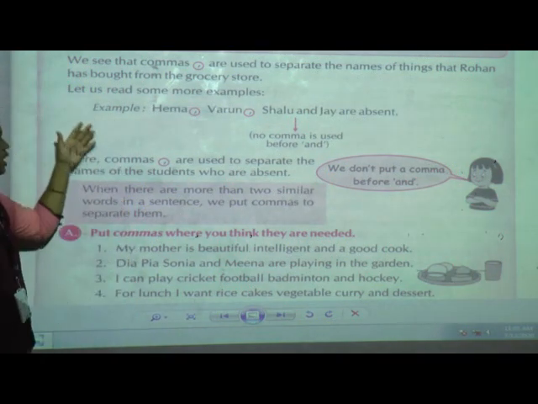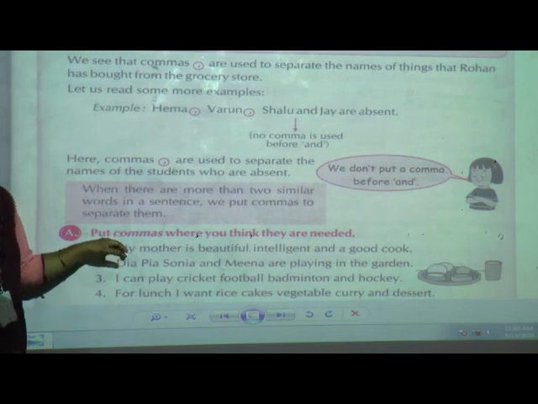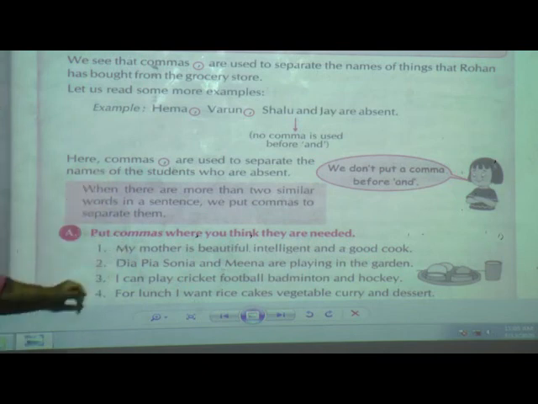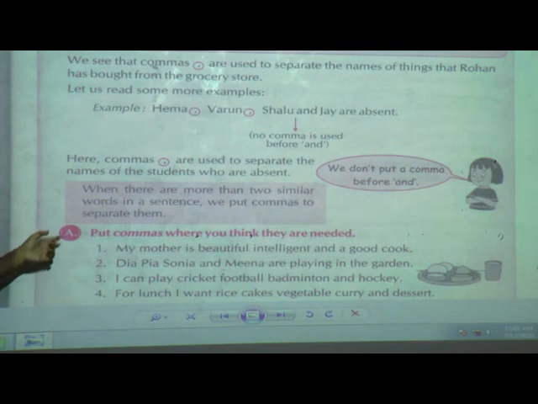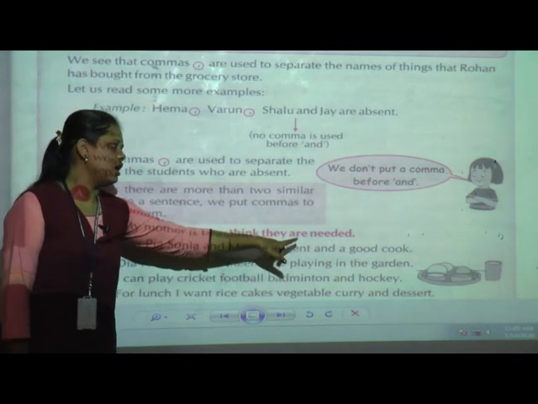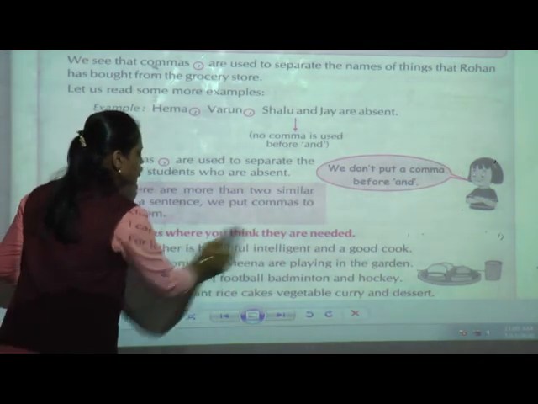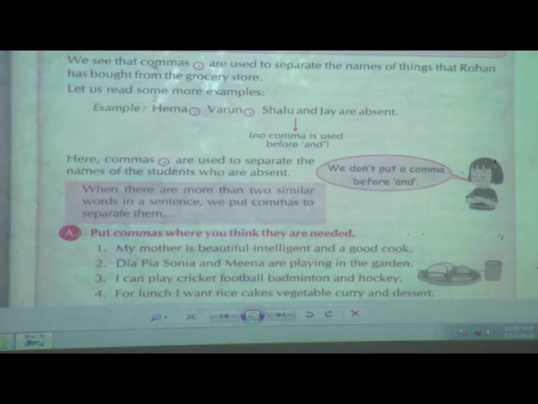Now related to this, we are going to solve our first exercise in this chapter. The first question says: put commas where you think they are needed. Here we are going to use the punctuation mark, the comma, wherever it is needed.